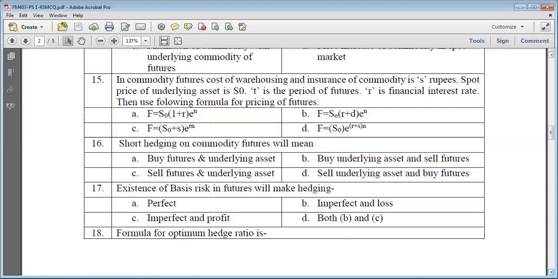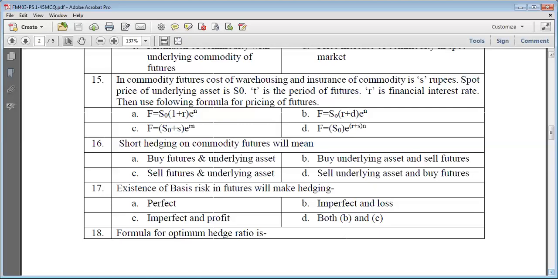Existence of basis risk in futures will make hedging: perfect, imperfect and profit, imperfect and loss, or both B and C. Basis risk means basically the difference between spot price and futures price.